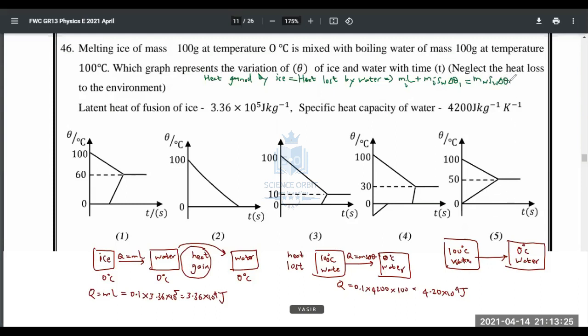Right. So m_i is 0.1, L is 3.36 into 10 to the power 5, plus again m_i is 0.1 into specific heat capacity of water, 4200, and the temperature difference here, how much is that? Theta minus 0. So that is theta. Equal to, on the other side, again mass of water is 0.1, 100 gram of boiling water, into specific heat capacity 4200, and the temperature difference, that is 100 minus theta. From 100 it is reducing to theta.